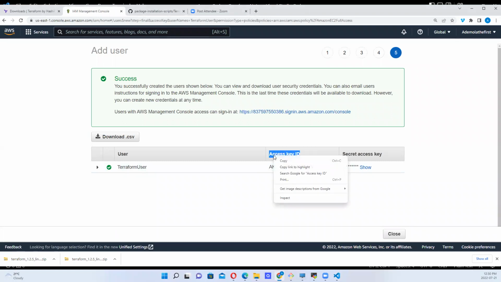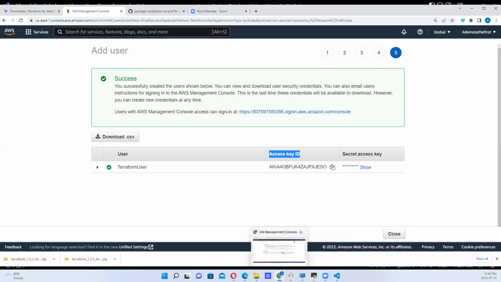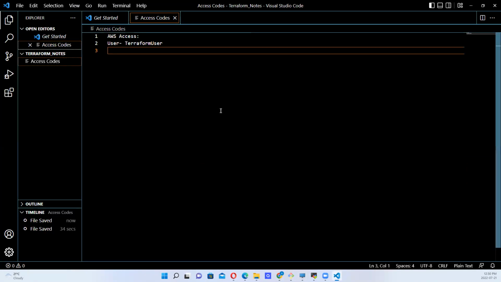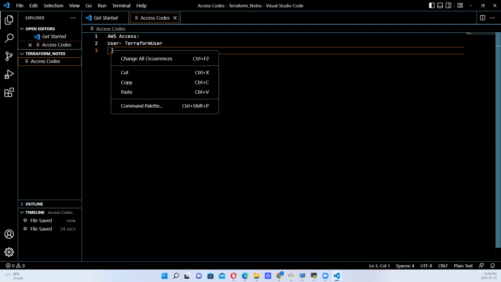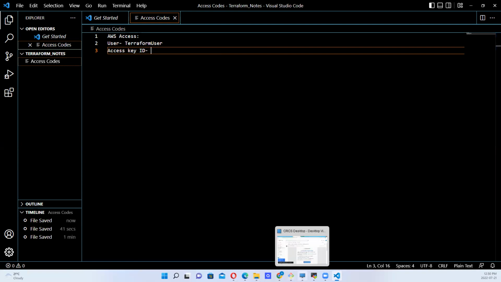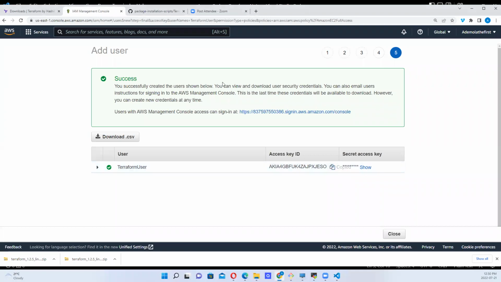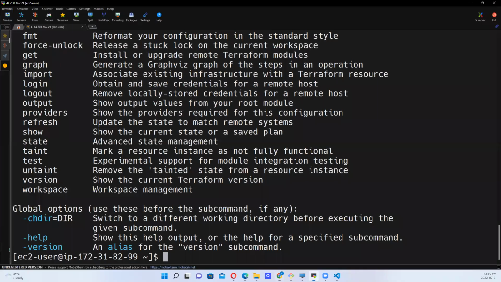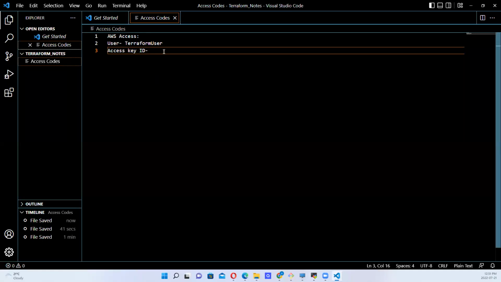That's another field. Access key ID. Let's copy the access key ID from the browser and paste that here.